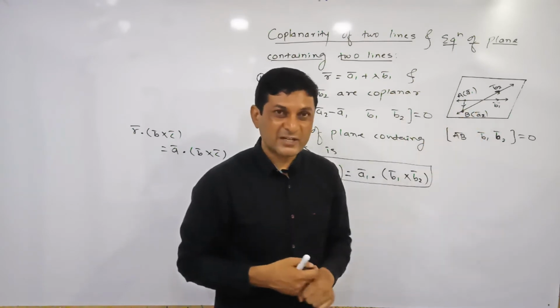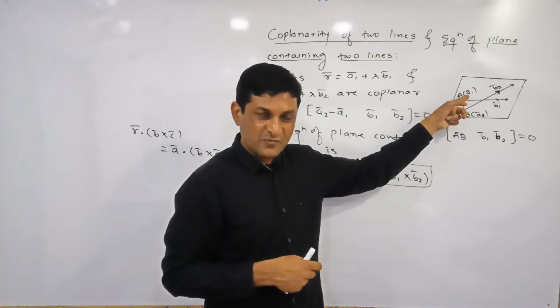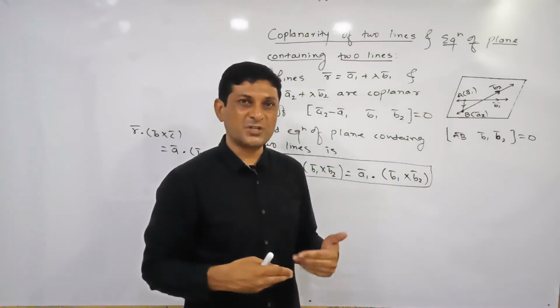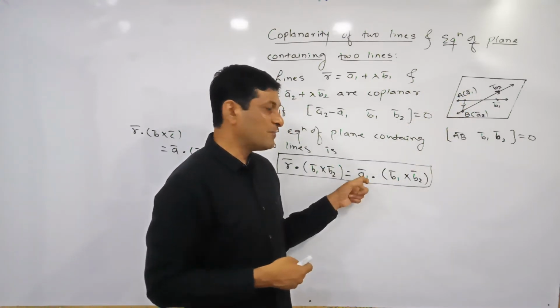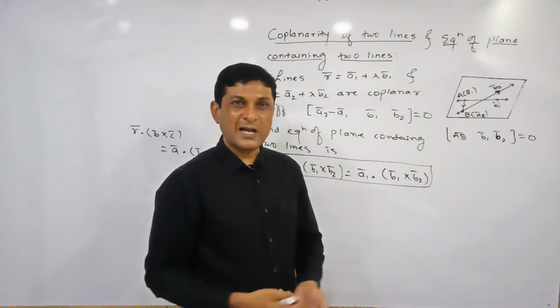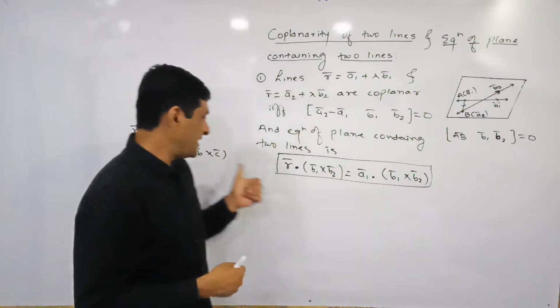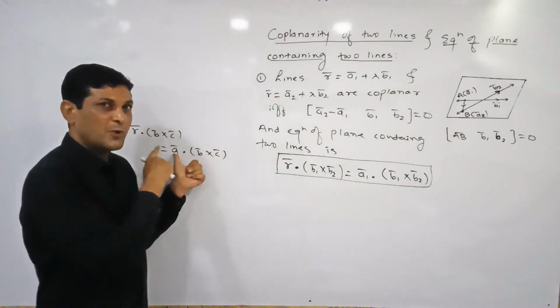What is the position vector of the second point? A2 bar. You are able to use the position vector of the first point or you are able to use the position vector of the second point. You can take A2 bar instead of A1 bar. So that is our choice. But what is A1? What is this A bar? A bar is nothing but the position vector of a point on the plane.